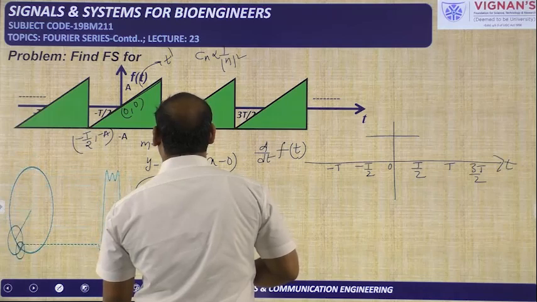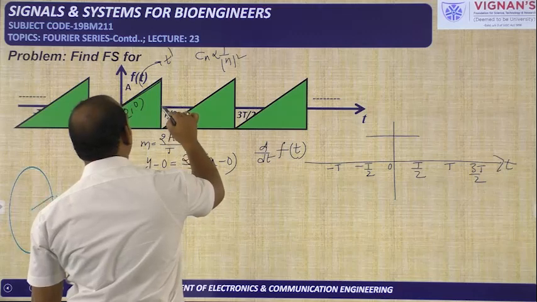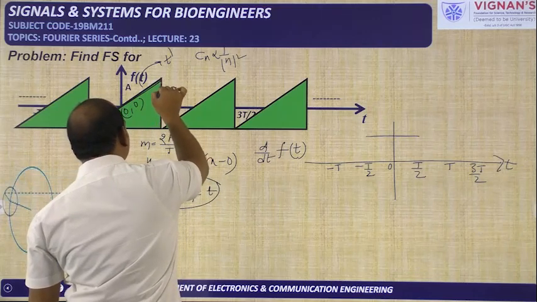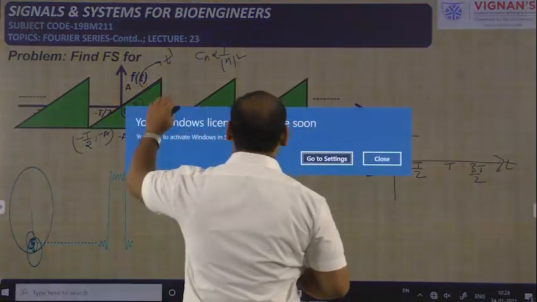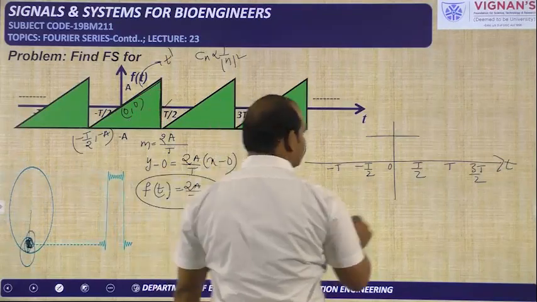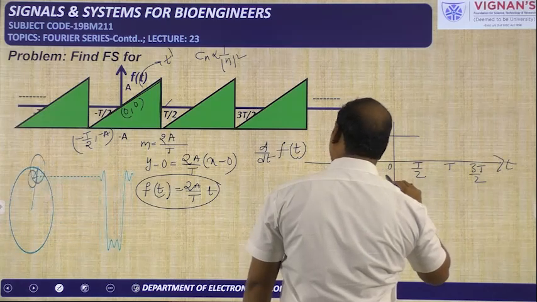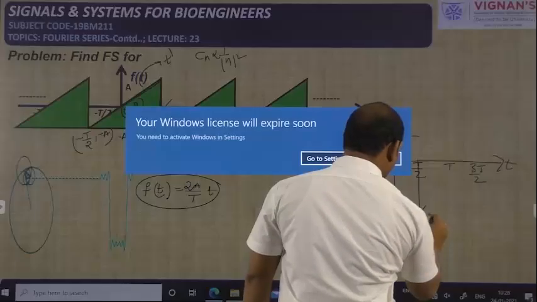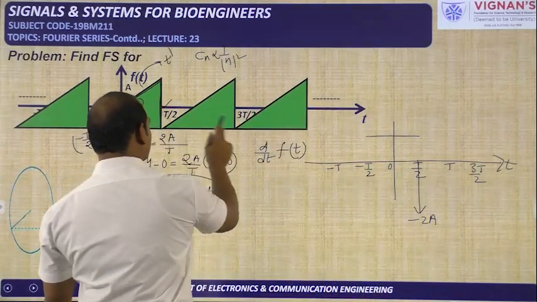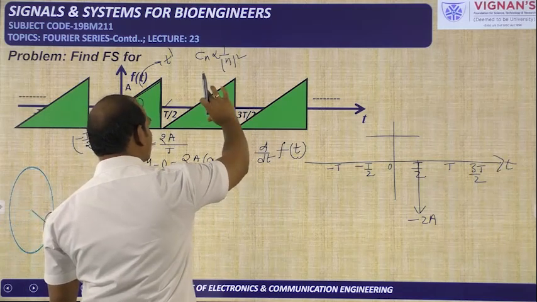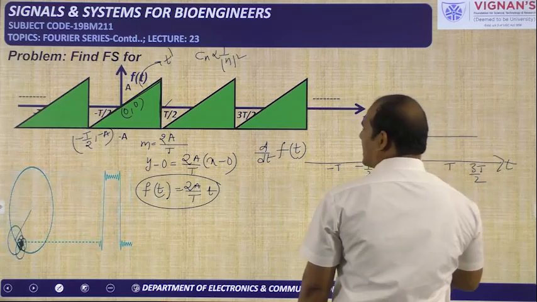Then exactly at t equal to capital T by 2, what is happening is a discontinuity. This is a discontinuity from a to minus a. The differentiation of a discontinuity will be an impulse, which we already know. How much strength will be available here for the impulse? Minus 2a is the strength. Again from t by 2 to 3t by 2, the same equation is there with the same slope. So if you do the differentiation, you will get the constant value of 2a by t.